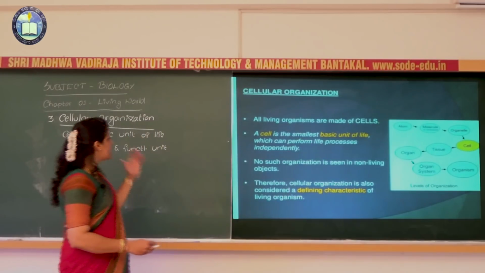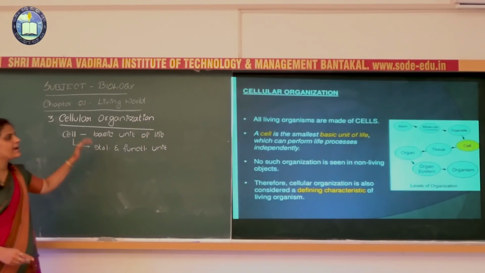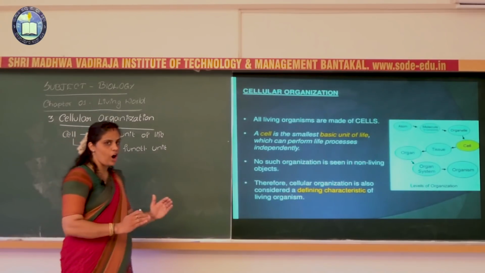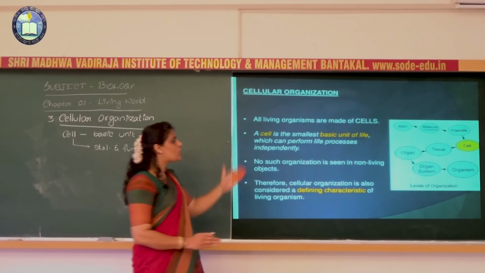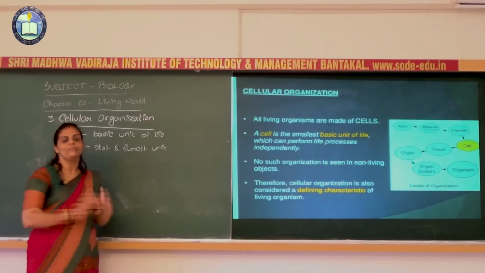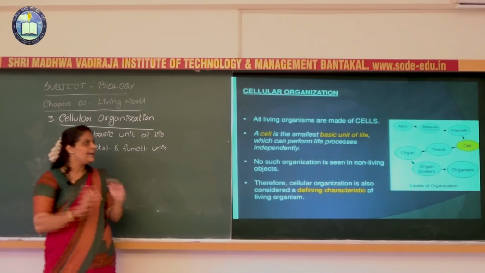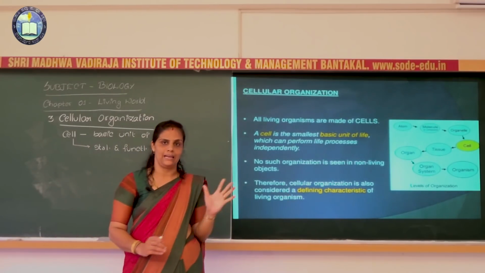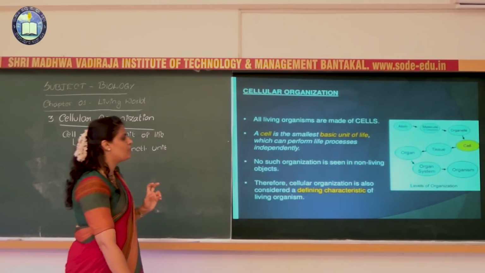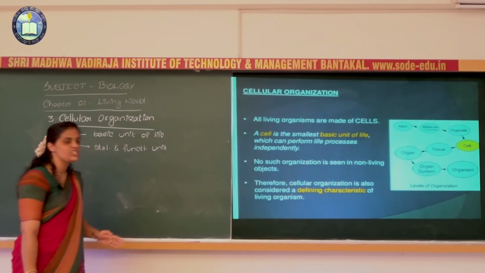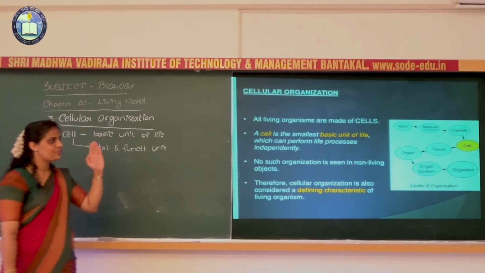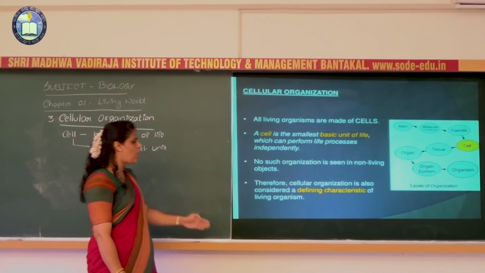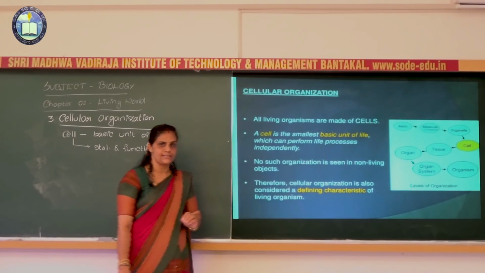So the cell is considered to be the basic unit of life, because the life process can independently be performed inside the cell. Okay, so therefore the cellular organization is called the defining character of the living organism.